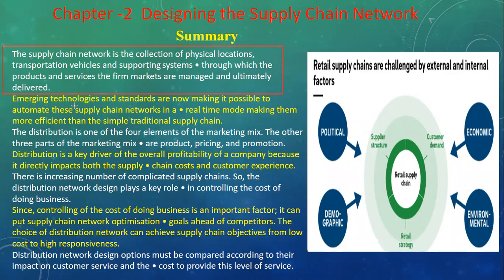Emerging technology and standards are now making it possible to automate supply chain networks in a real-time mode, making them more efficient than simple traditional supply chain management. Nowadays, emerging technologies are coming, and they are so automated that they make things more efficient. In traditional supply chain management, everything is manually recorded and updated, but with emerging technology, these things are done automatically.